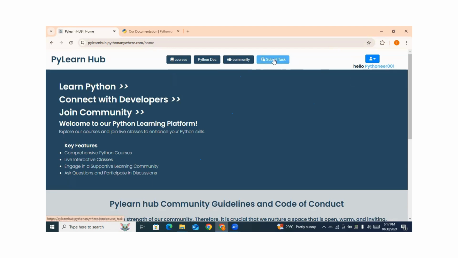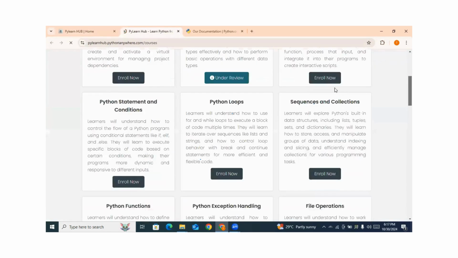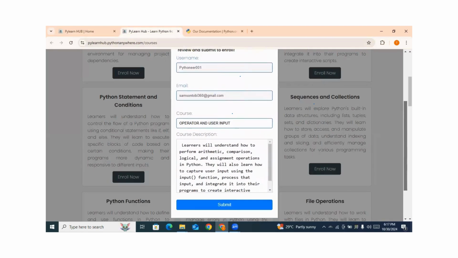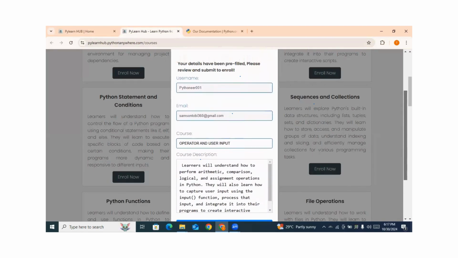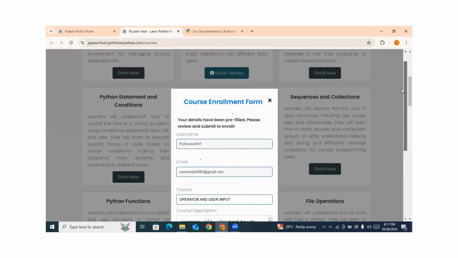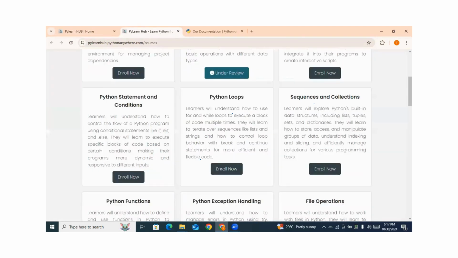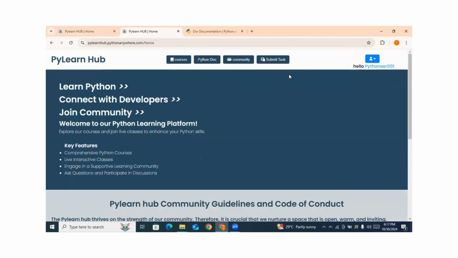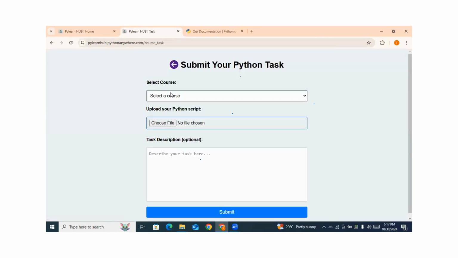So we also have, after a user enrolls for a course, it will notify our admin that the user enrolled for this course, with the username and the email. And as well, a user can submit a task.